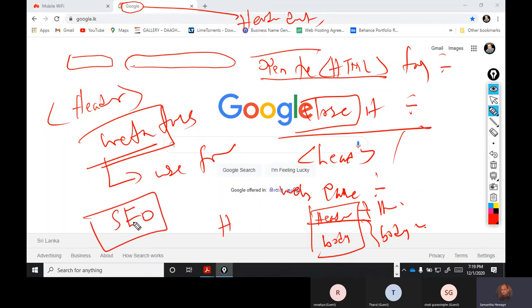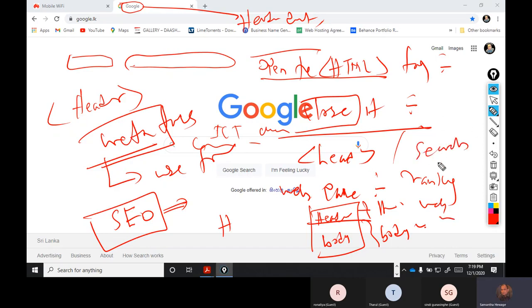That means if someone searches ICT classes in Sri Lanka, assuming that I am doing an ICT class, my website should come first. That is called ranking your website in the search engines.